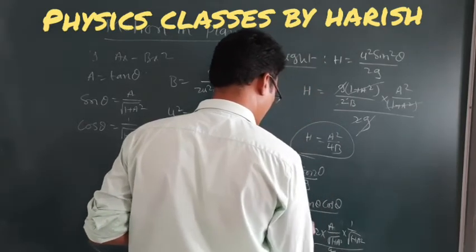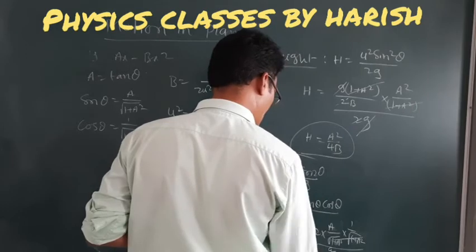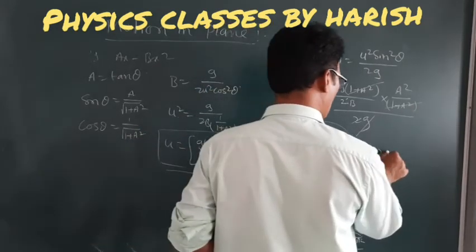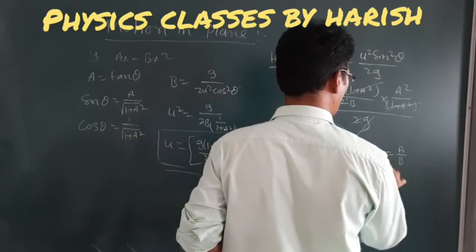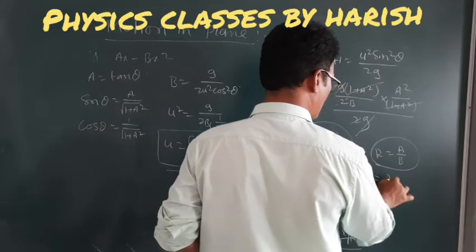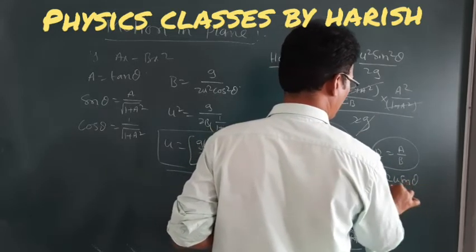So the 2 will be cancelled, and r is equal to a by b.